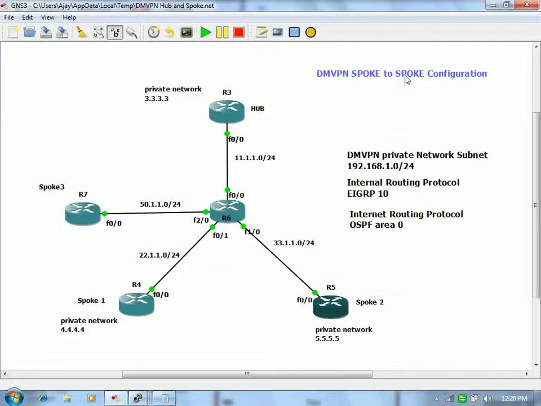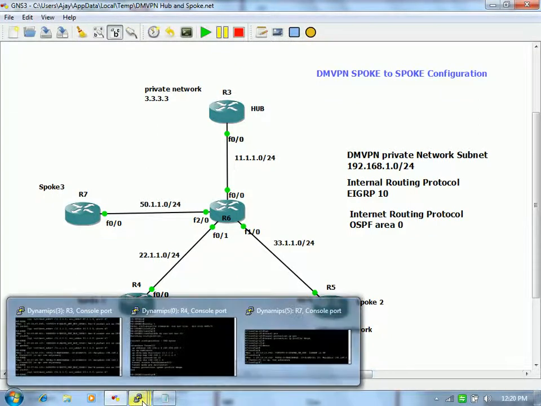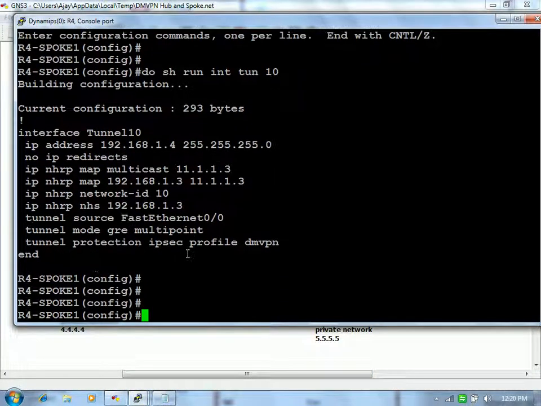Five is not working. Let it be. We have two spokes to test, and the hub is also there, so it's okay even if one spoke is not working. See on R4, the moment you applied this, this is the spoke, right?